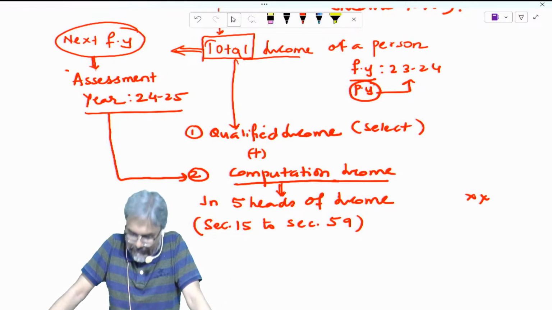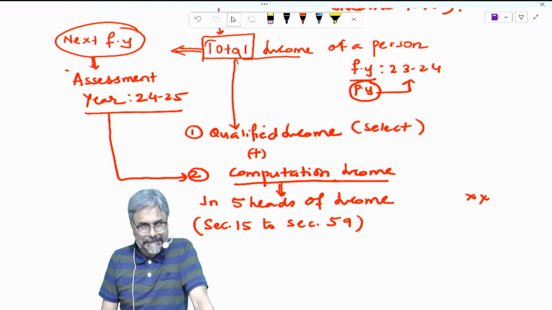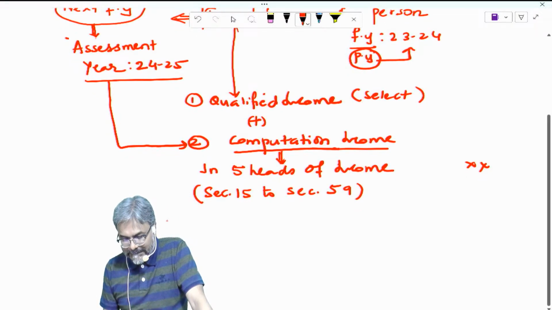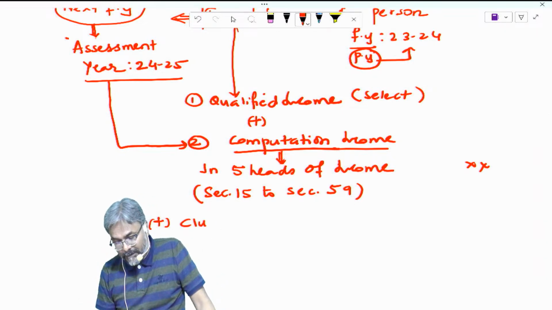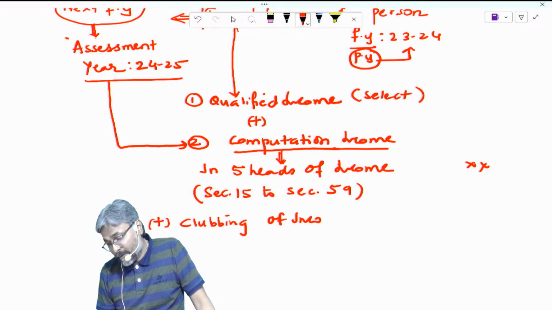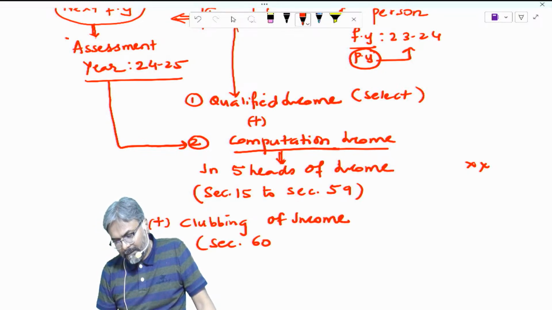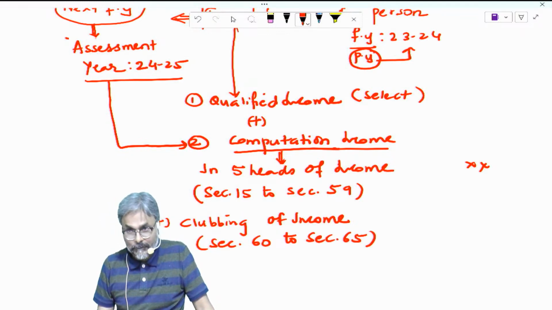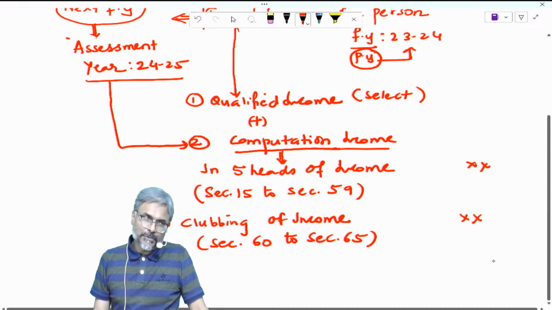I hope that all of you are clear with this one now. 5 heads of income. Now, students, what you will do in this case, there is something which is known as, you will then add here. We are not going to discuss right now, but I'm just giving the format. Add here the clubbing of income, students. Sir, what is clubbing of income? That I'll let you know later on, not right now. Right now is not a time to learn this. But for the purpose of formatting, it is better. Tomorrow, first thing, I'll tell you about this clubbing of income. Right now is not a time, friends.